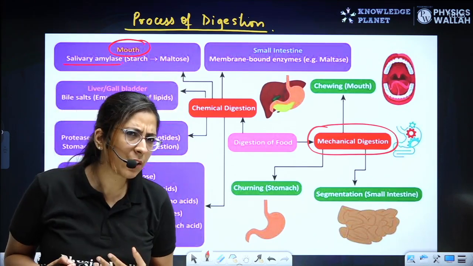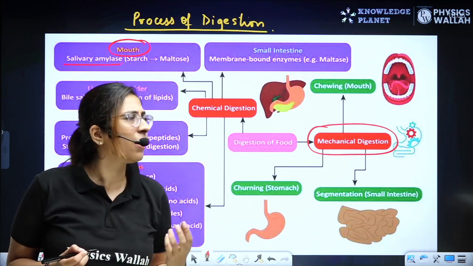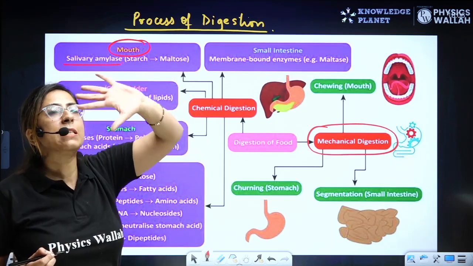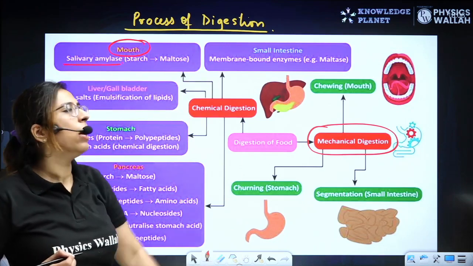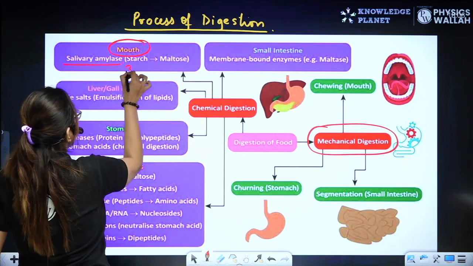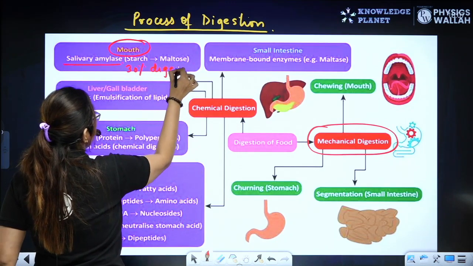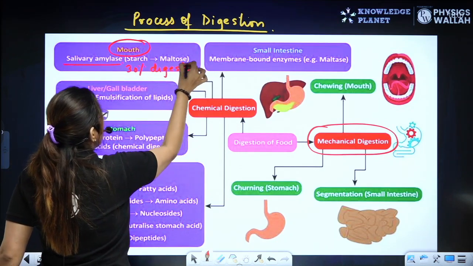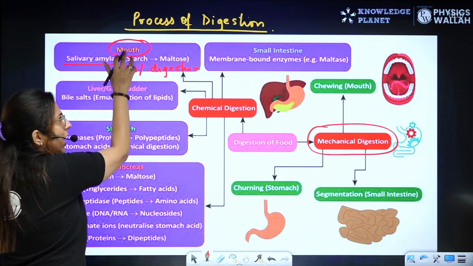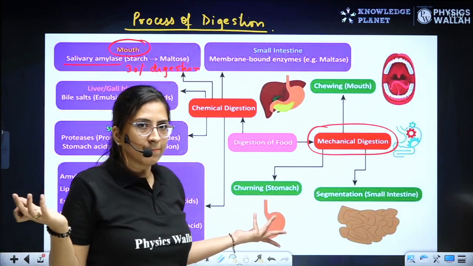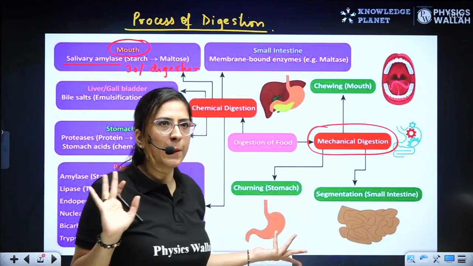So that means which digestion will occur over here? The first thing is the carbohydrate digestion. That means if I say out of 100, 30% starch digestion occurs over here. A polysaccharide, which is a starch, is converted into a disaccharide, which is maltose. Clear? Mouth, hope it is clear.